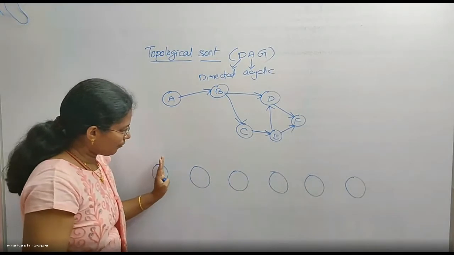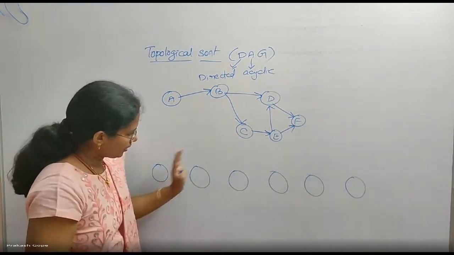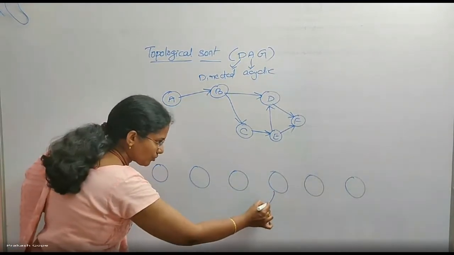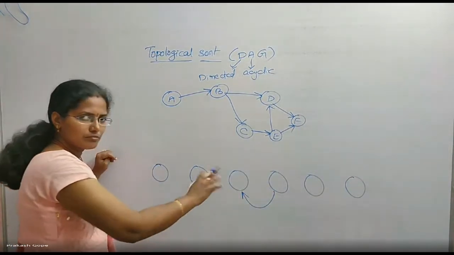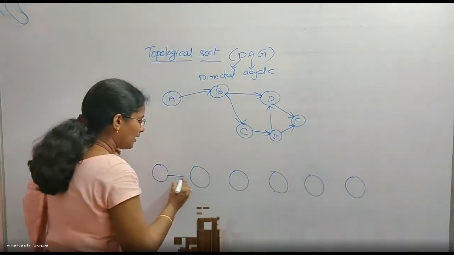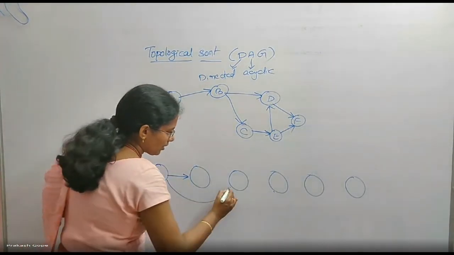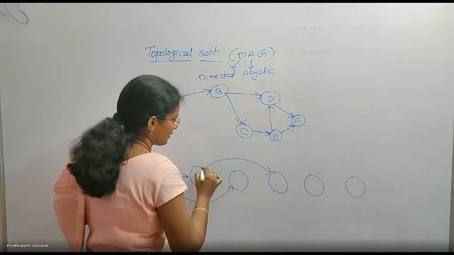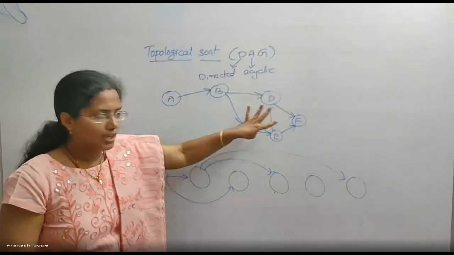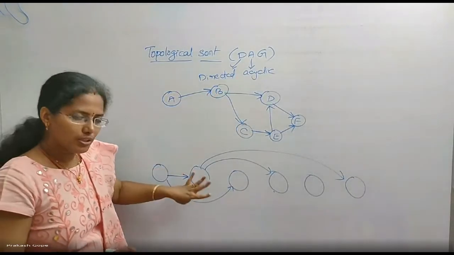Either it should go from here to here, here to here, here to here. That's all. None of the edges should come back. It should not be like this. All of them should move from left to right, like this, like this, like this, like this. I should be able to represent all the arcs, all the edges on this.